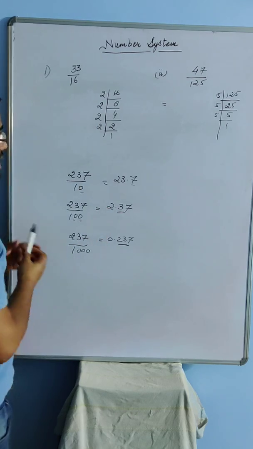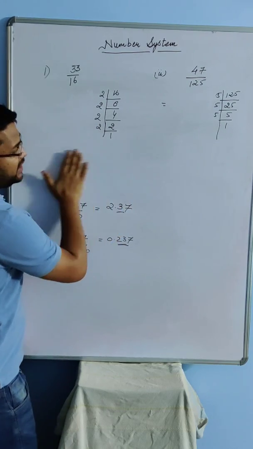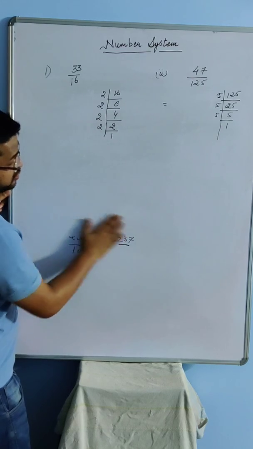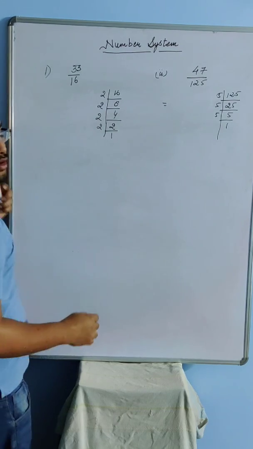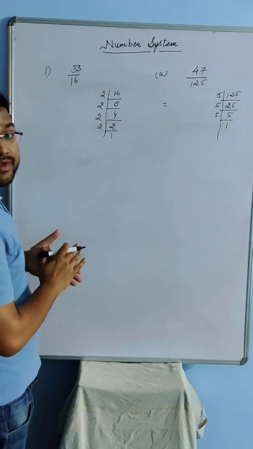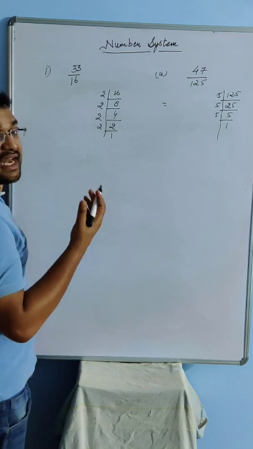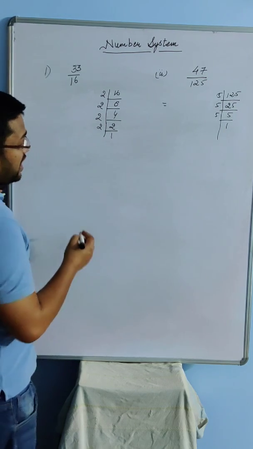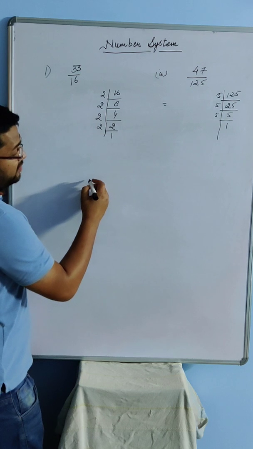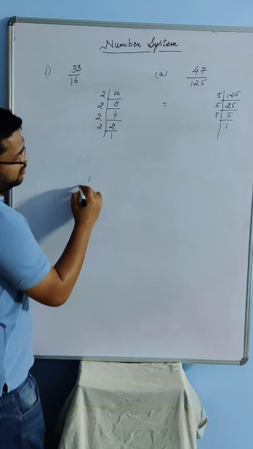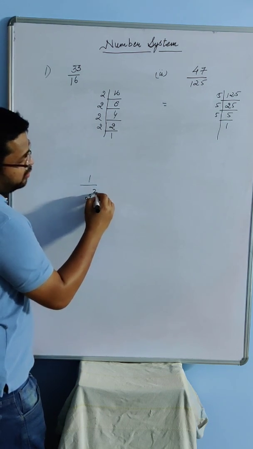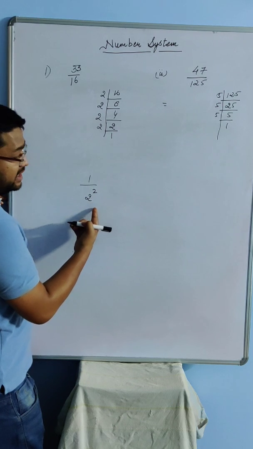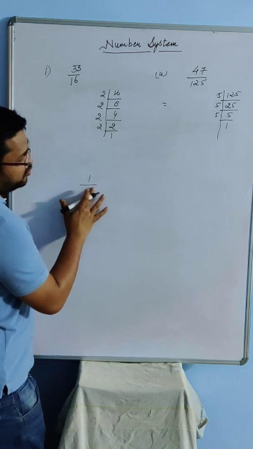Now, to decide after how many places a decimal will terminate, we need 10 in the denominator. So I know one thing again, if I have, let's say, 1 by 2 to the power 2, to make it 10, suppose I have 2 here.